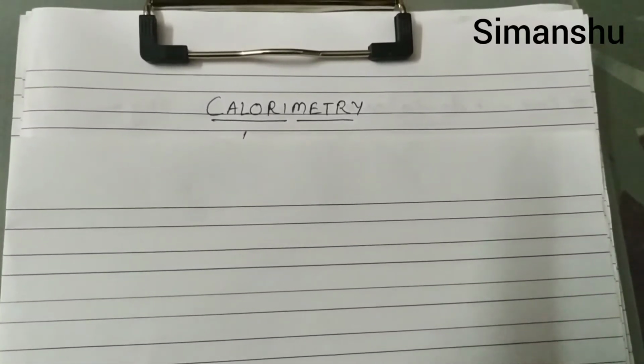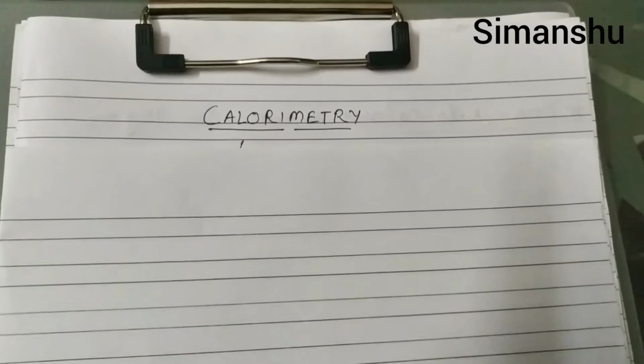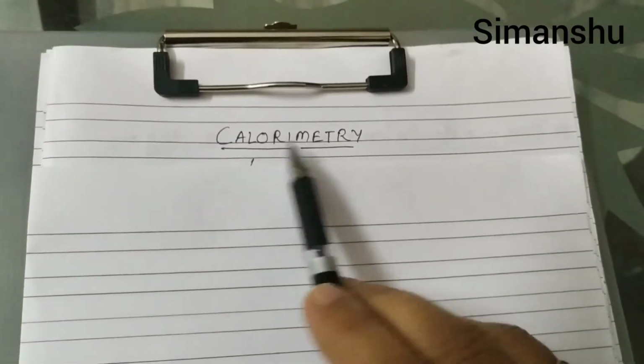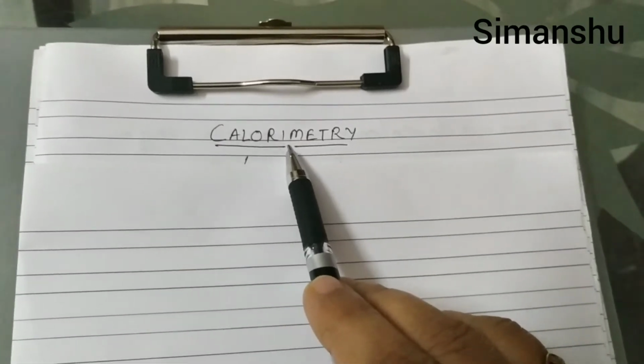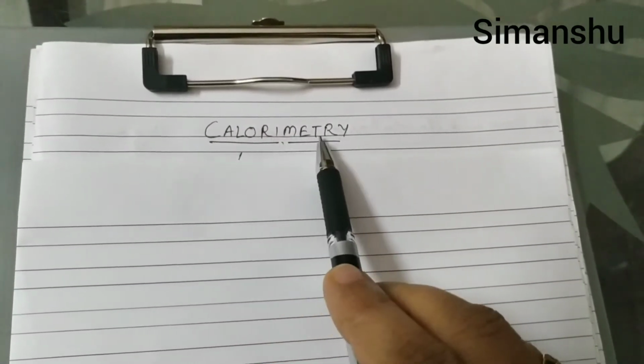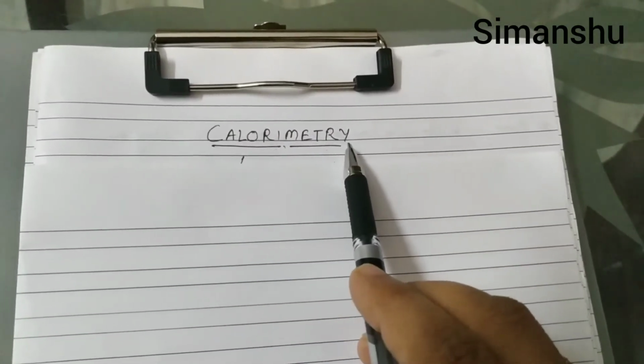So today we are going to start our next topic, that is calorimetry. See, why do I underline this word calorimetry with a broken line? Simply to make a clear image of the word. It is formed from two words, calorie and metry.